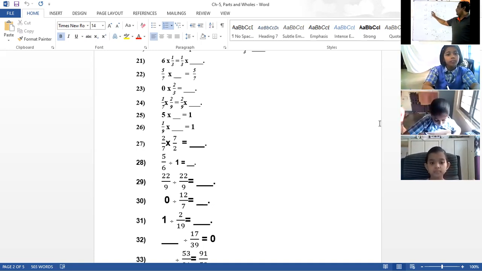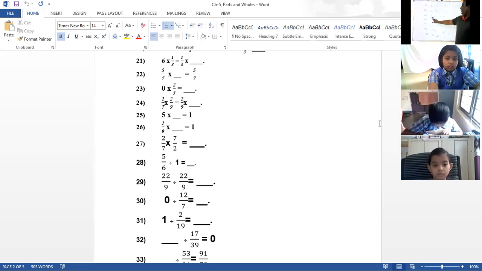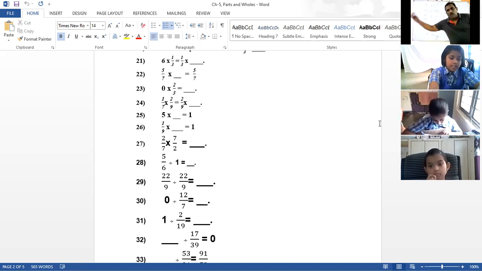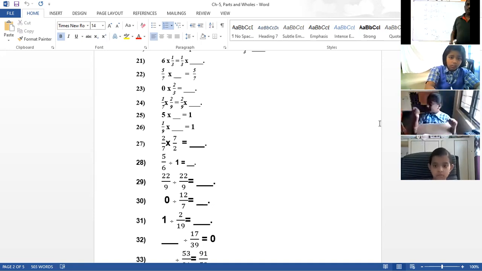That's why they get cancelled. You will get 1. 25, 26, 27, same type of questions. A number multiplied by its reciprocal gives 1. 28: any number divided by 1 gives the same number you have taken. You will get the same number, 5 by 6.